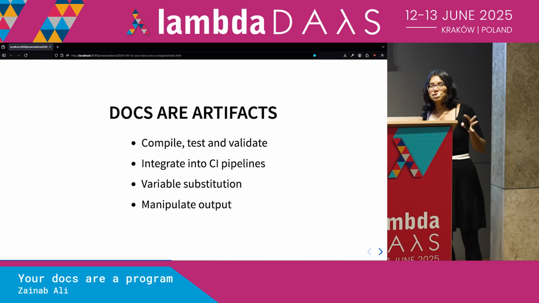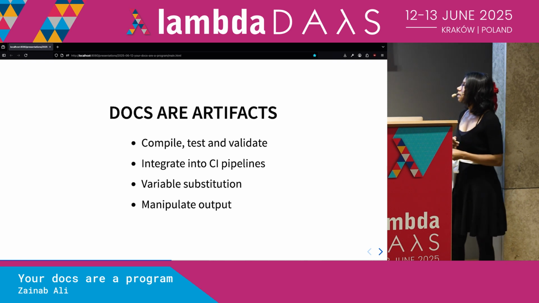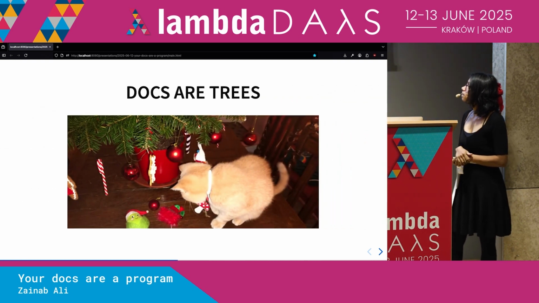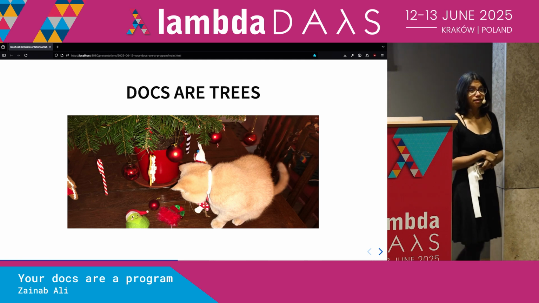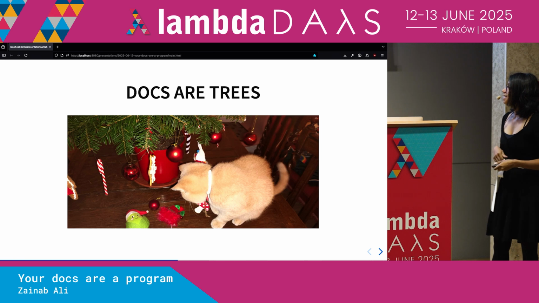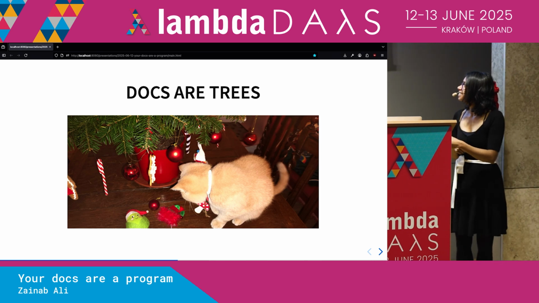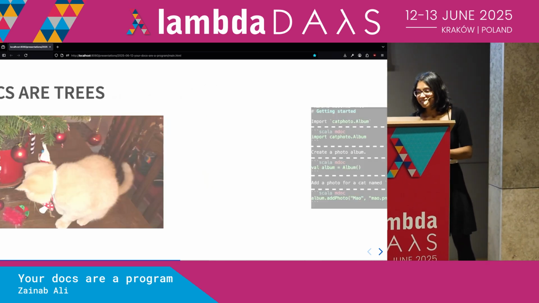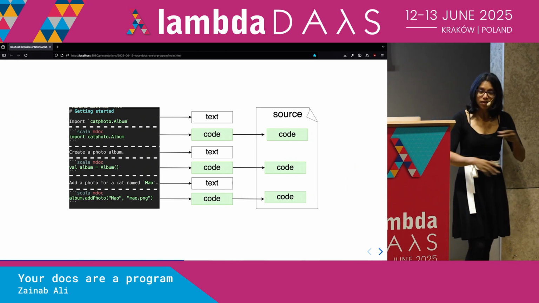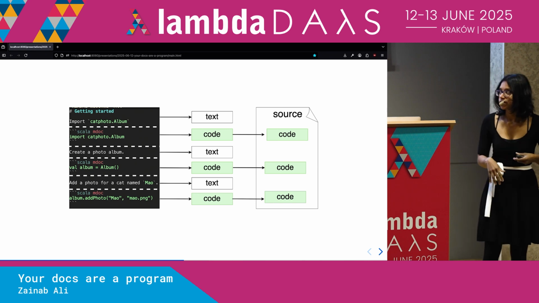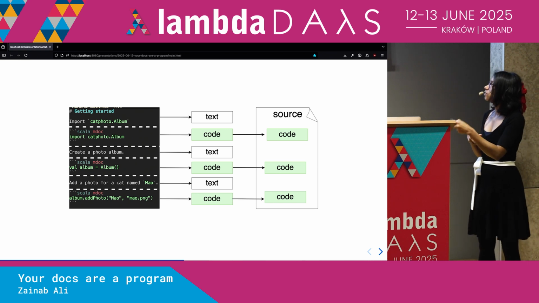But there are other ways that docs are similar to programming languages. Docs are also trees. So how are docs trees? Tree-like structures. If you think about the tools that we've seen so far, this is an example of what mdoc does.